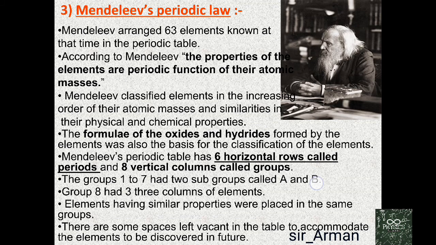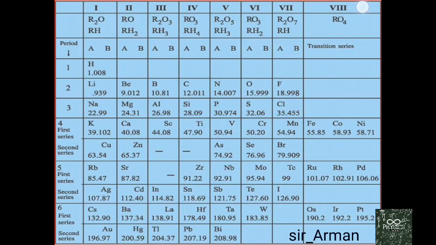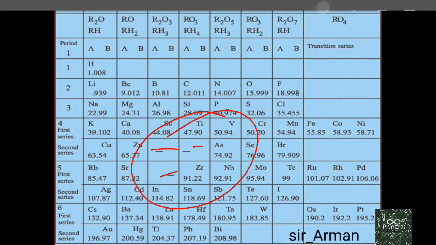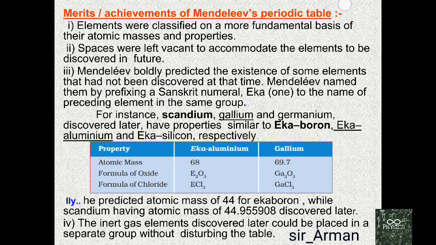Elements having similar properties were placed in the same group. There are some spaces left vacant in the periodic table to accommodate the elements to be discovered in future. जैसे मैंने स्टार्टिंग में ही कह दिया था, यहाँ पे ही हैड लेफ्ट सम ऑफ द स्पेसिस. क्यों? कि उसने सोचा कि फ्यूचर में अगर नए एलिमेंट्स मिलेंगे तो वो यहाँ पे ही ऑक्यूपाई होंगे. So let's see some of the merits and demerits of Mendeleev's periodic table in the next lecture. Have a nice day.